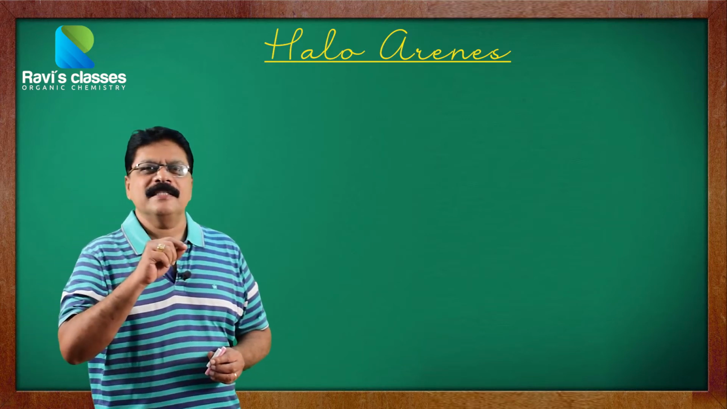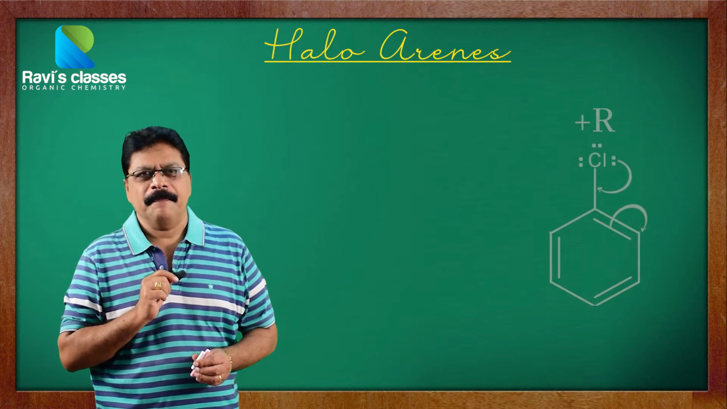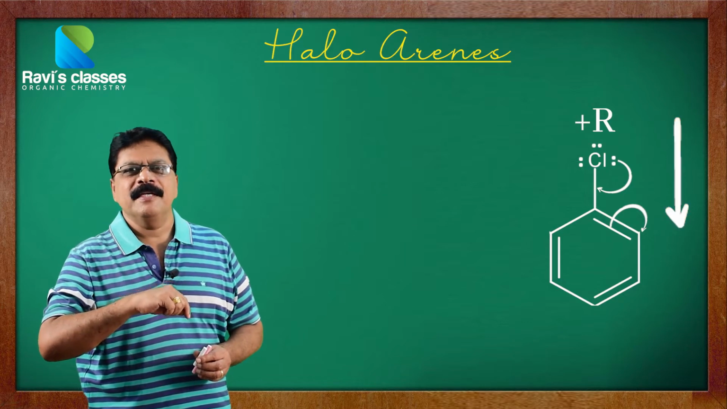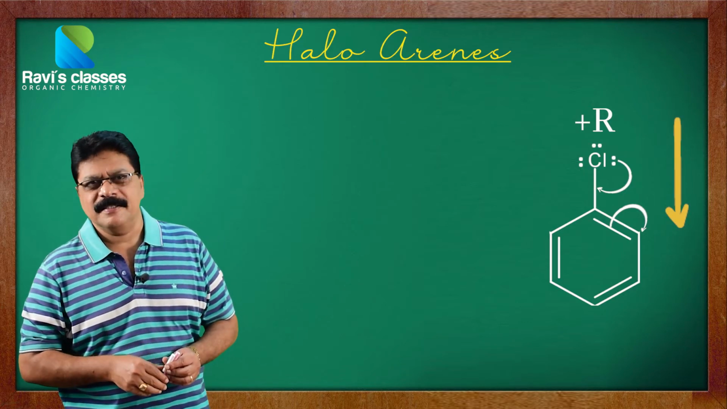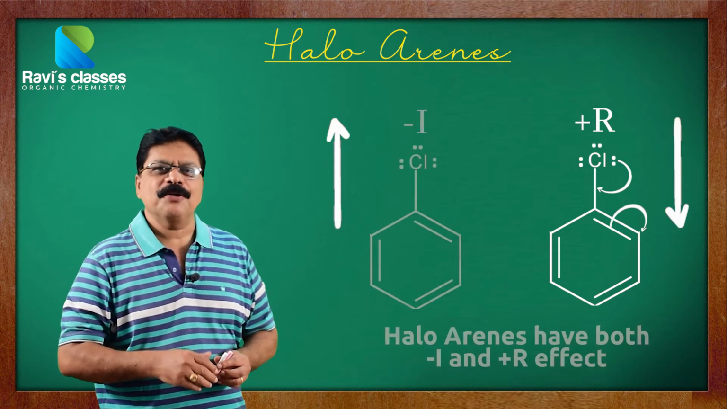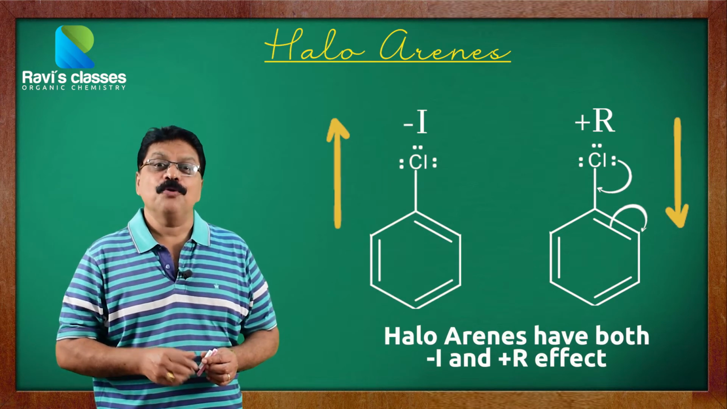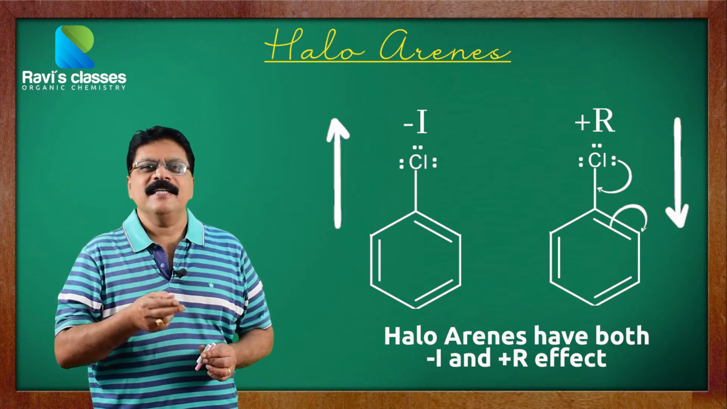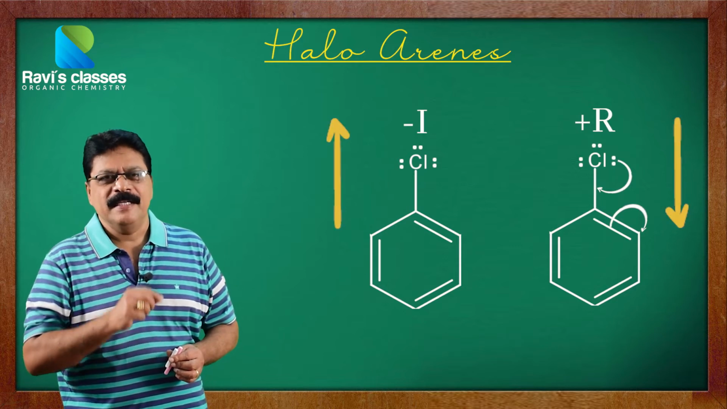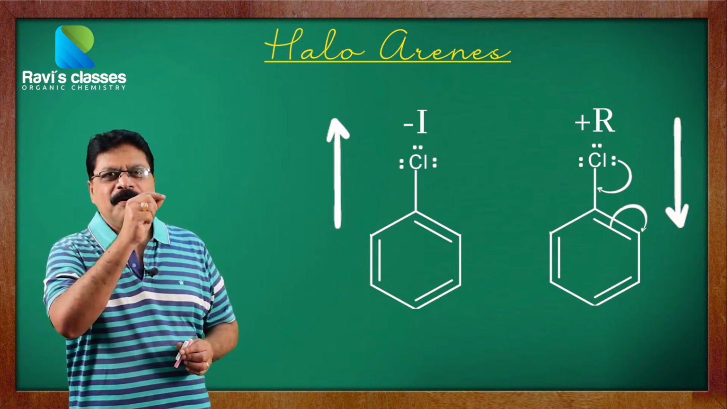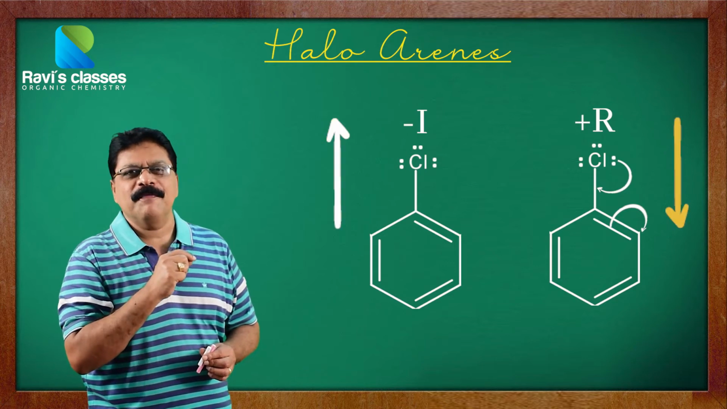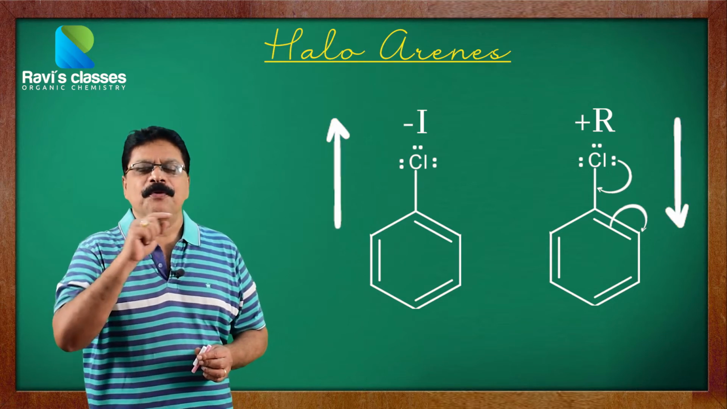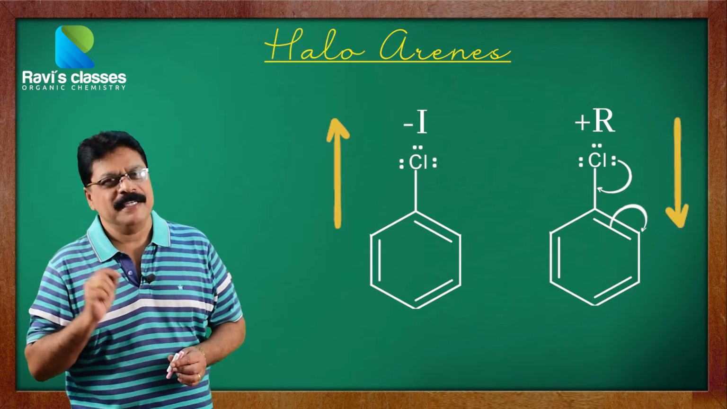All of us know that halogens have 3 non-bonded pairs of electrons, and therefore, these can be released to the benzene ring and thereby it can show plus R effect by resonance. But due to the very strong electronegativity of the halogen atoms, it also has a very strong minus I effect. So, surprisingly, there is a competition here between the plus R effect of the non-bonded pair of electrons and the minus I effect due to electronegativity.